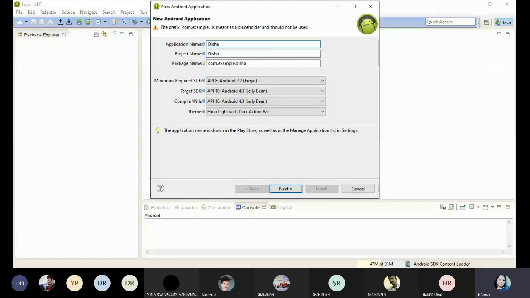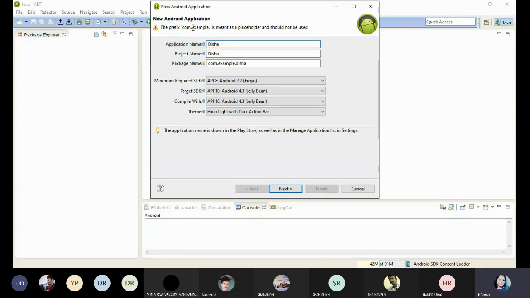For that I just created an application called Disha. I mentioned the application name, which is just a user defined name. Whatever name we are going to give, you just mention your own name. It is not predefined, it is user defined, like XML. Mostly you can prefer the first letter of your application name to be a capital letter. Whenever you enter the application name, it will automatically be taken as the project name.